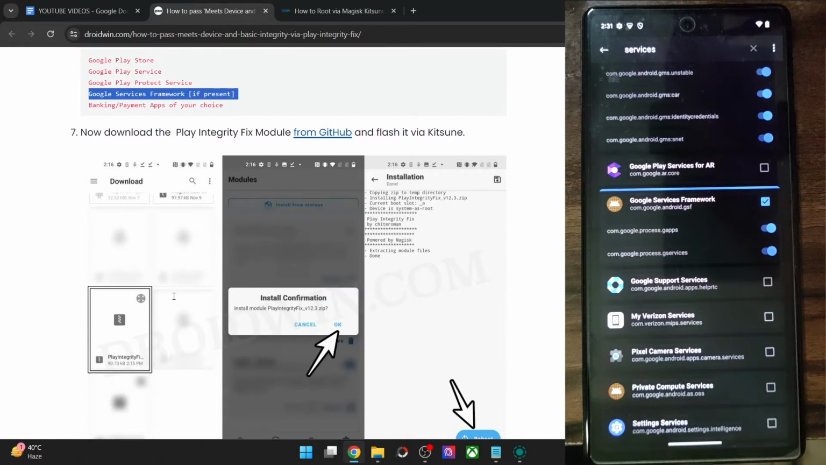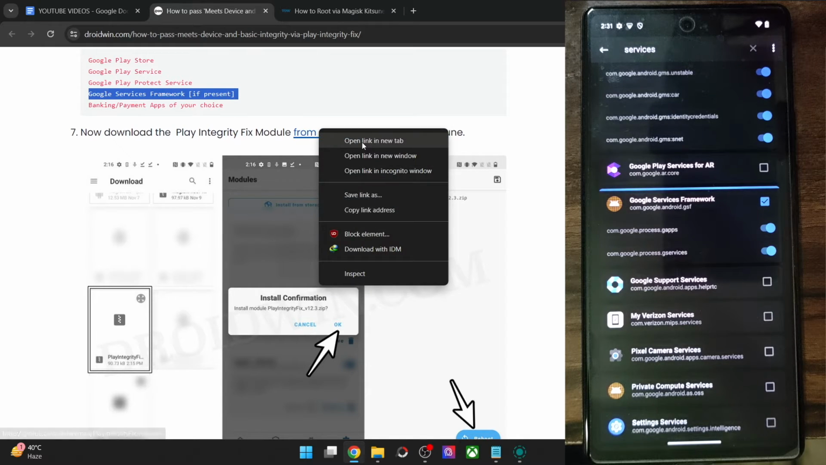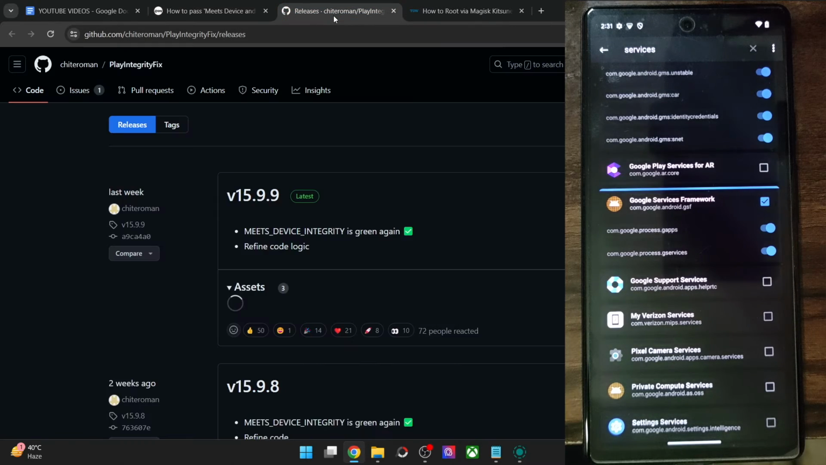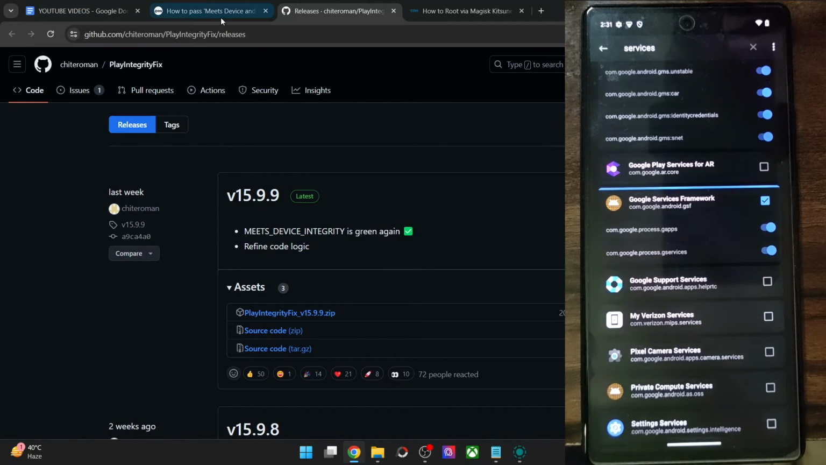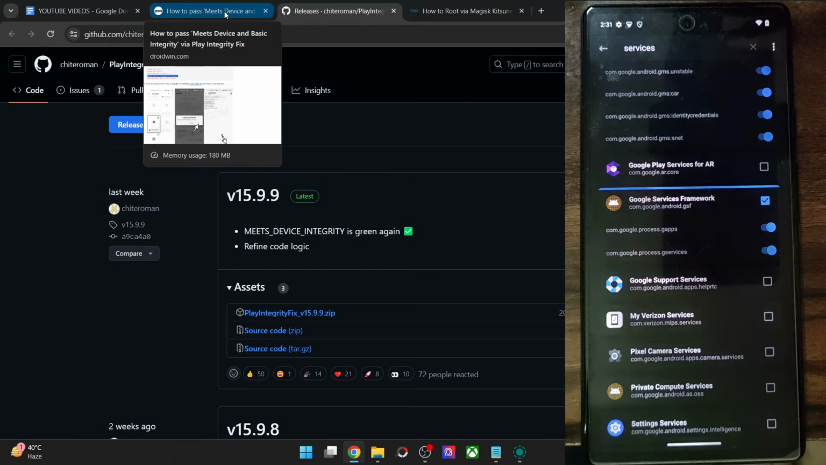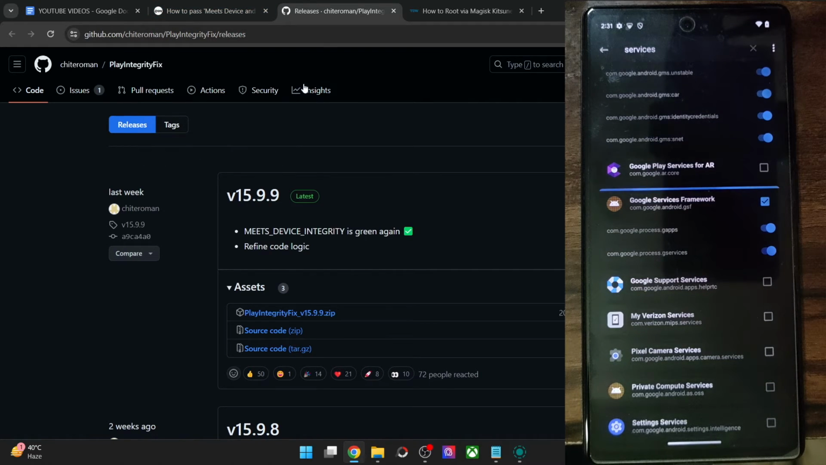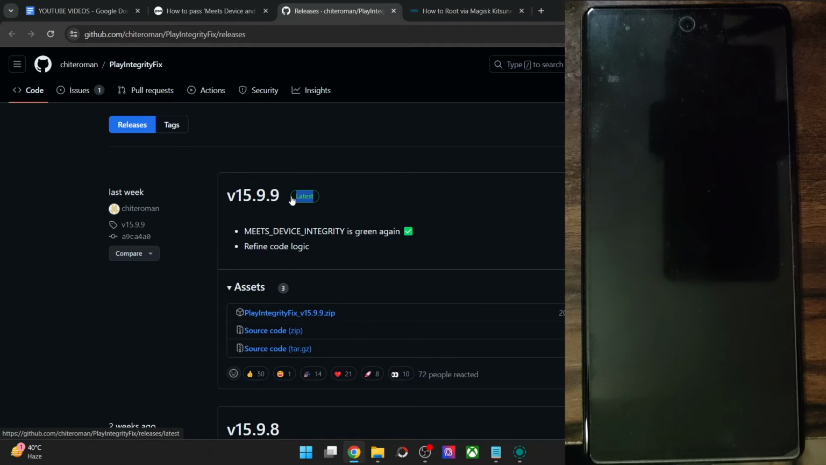Once that is done, you will now have to flash the Play Integrity Fix module from GitHub. Always make sure to get hold of the latest build of the module. At the time of recording, it's version 15.9.9. It might be different when you are trying. Just make sure that you have the latest keyword next to the version number.